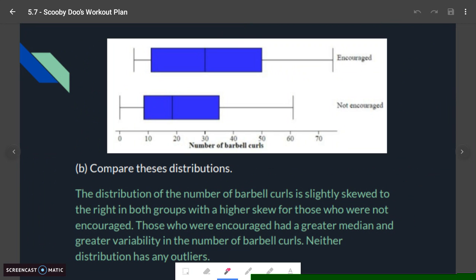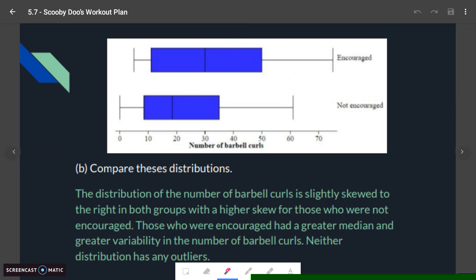So notice right in the beginning, I talk about what the distributions represent, the number of barbell curls for both. That's enough to say that there's my context, okay? Slightly skewed to the right in both cases here. You can see that because the medians are to the left, so there's more on the right side. Remember about like thinking about that slope situation if you're going down the ski slopes, right? So we have the shape there.